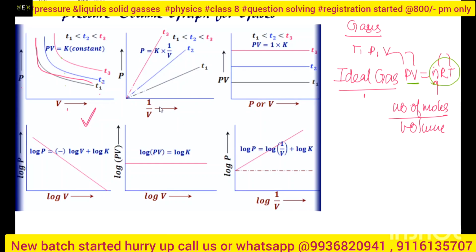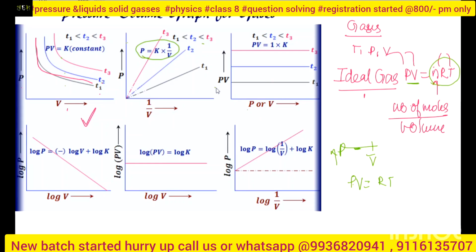You got it? Next is your P and 1 upon V. Now you know when P increases, V decreases. It means PV is equal to RT if I am considering only one mole. So what is the relationship between P and V? Inverse relationship, right? So I will get a straight line. But see, the relationship is like this. The closer to P, it will be your T. The one more close to your P will be T. So you got it? This is your graph.